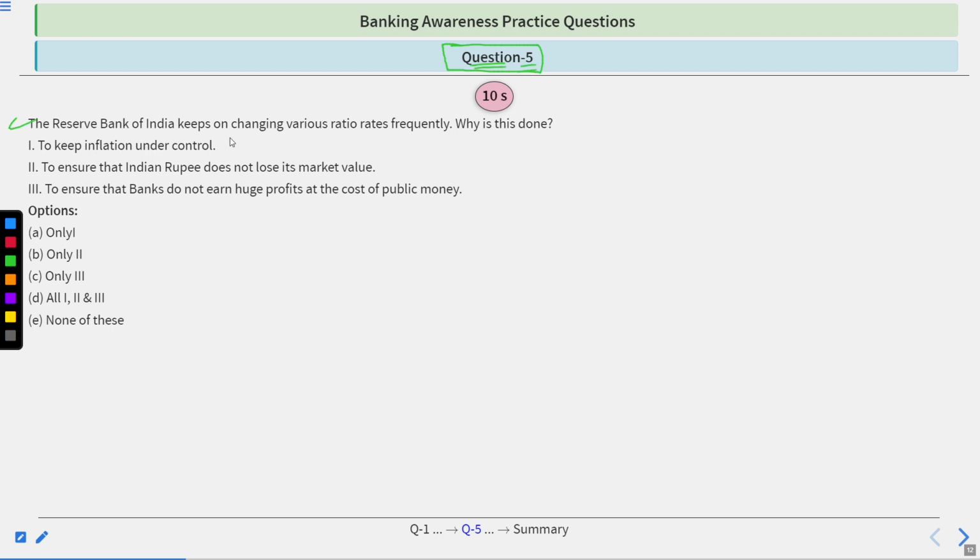The Reserve Bank of India keeps on changing various ratios frequently. Why is this done? 1, to keep inflation under control. 2, to ensure that the Indian rupee does not lose its market value. 3, to ensure that banks do not earn huge profits at the cost of public money. Options are: only 1, only 2, only 3, 1, 2 and 3, none of these. To answer this, you have 10 seconds. Time starts now.